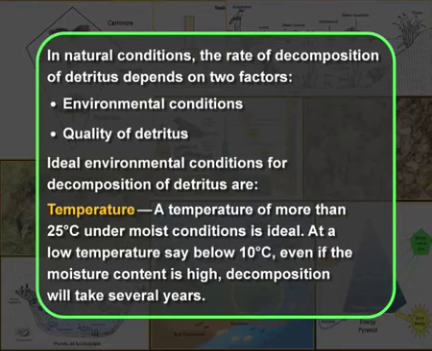Now, what are the ideal environmental conditions for decomposition of detritus? The first one is temperature. A temperature of more than 25 degrees centigrade under moist conditions is ideal. At a low temperature, say below 10 degrees centigrade, even if the moisture content is high, decomposition will take several years.